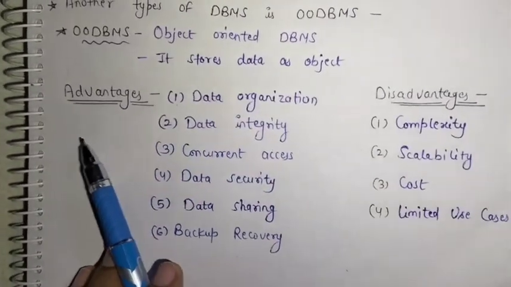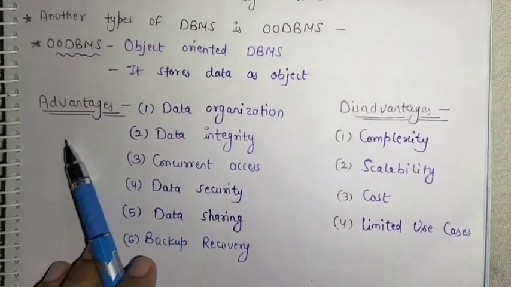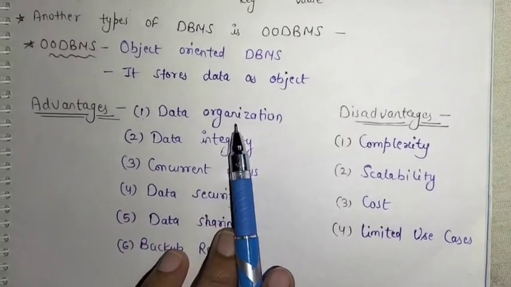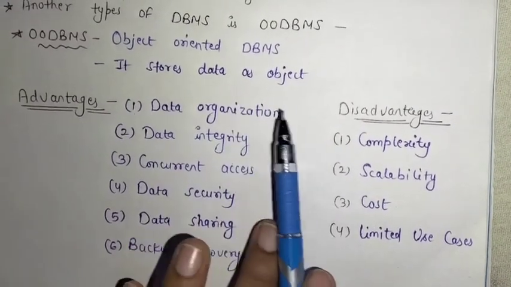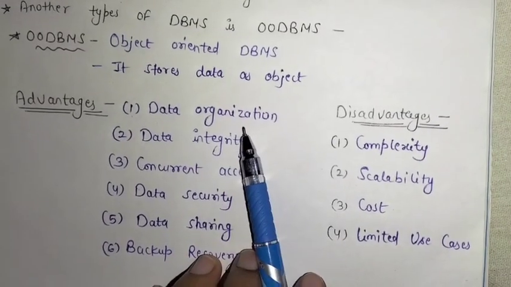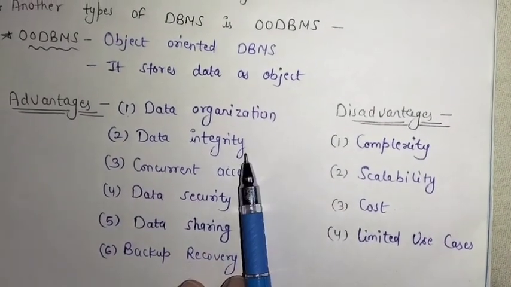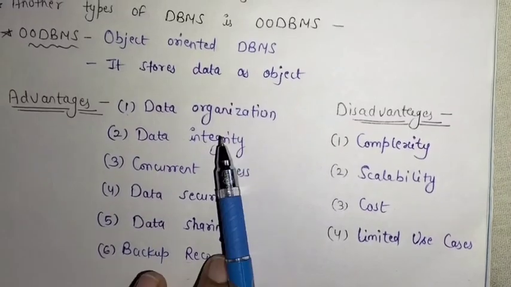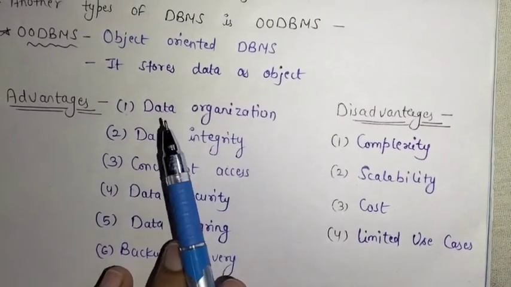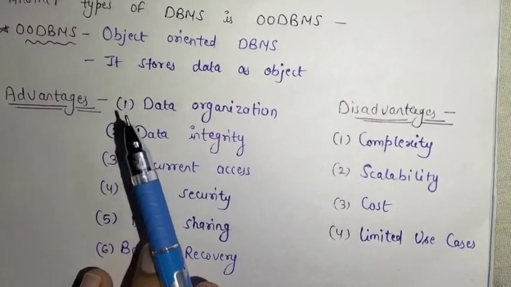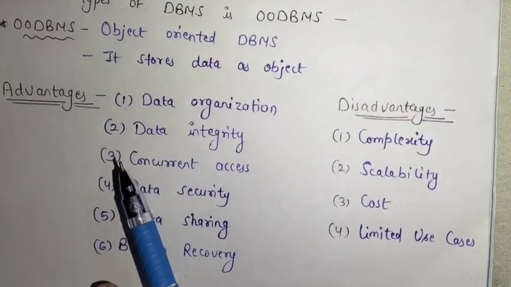Now let us discuss the advantages and disadvantages of DBMS. First advantage is data organization, because the DBMS allows the user to store and organize the data in a structured manner. Second is data integrity, which means the data is complete and accurate, and the DBMS provides data integrity constraints and features for access control of the data.